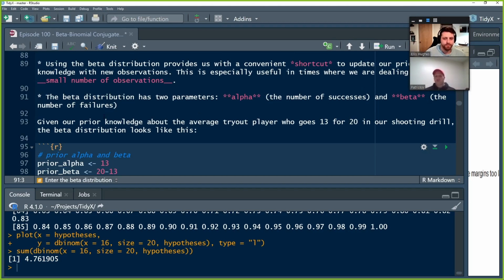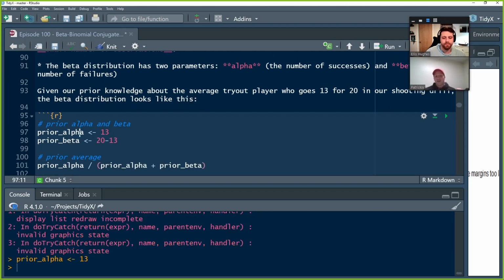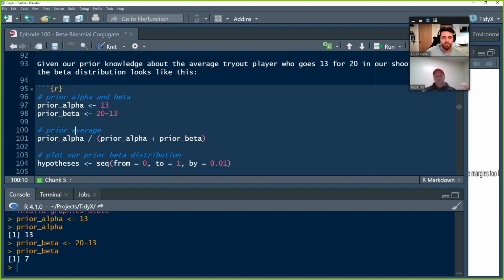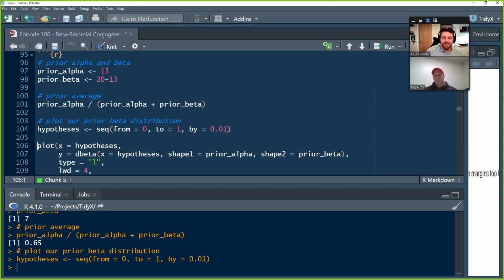So we have some prior knowledge that we believe players have about a 13 out of 20 success rate in this drill. So we're going to use that as our prior. So we set up a prior alpha, which is 13, and we set up a prior beta, which is 20 minus 13, or 7. And again, we can calculate the prior average as 65%. And now we set up our hypothesis grid, 0 to 1 by 0.01 increments.